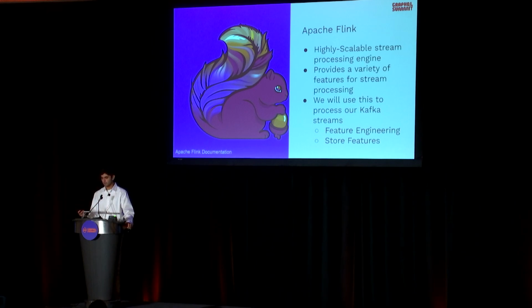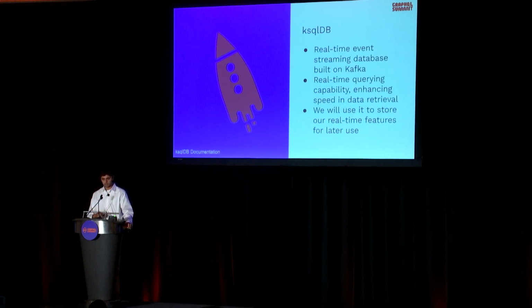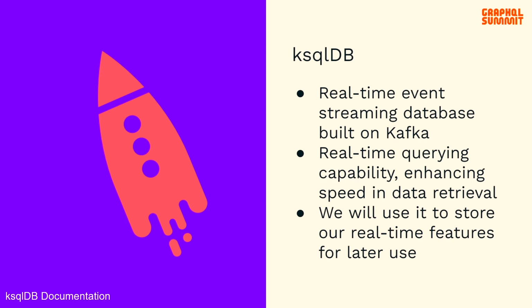Now, I know we discussed storing it into a database, so let's discuss the database that we're going to use. The database that we're going to use is called KSQLDB, which is a real-time event streaming database that's built directly on top of Kafka streams. It marries the best of stream processing with SQL-like querying for low learning curves for everybody involved. Using a conventional database to store our real-time features introduces massive latency into our applications. And in real-time ML applications like the ones we are building, extra latency in our pipeline directly impacts the customer. So this is unacceptable.